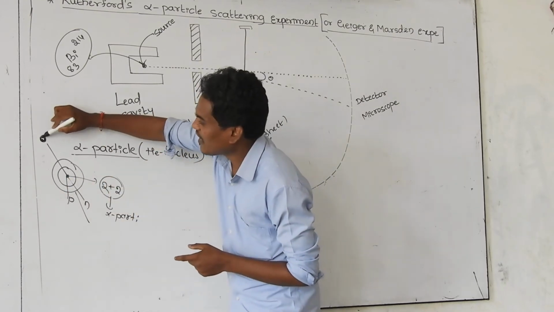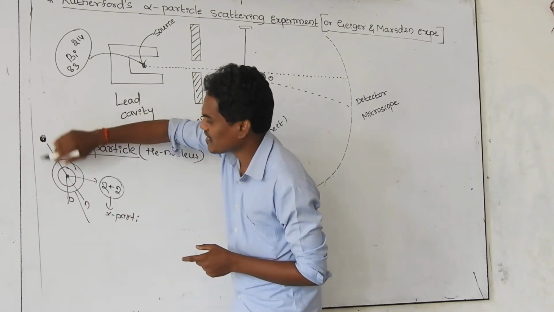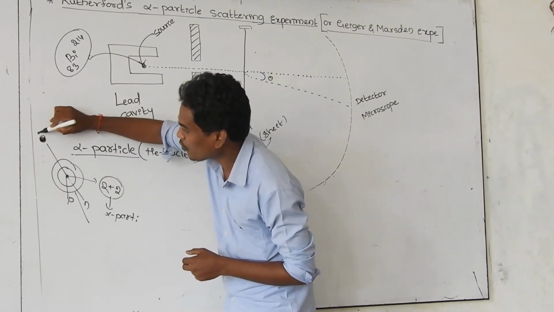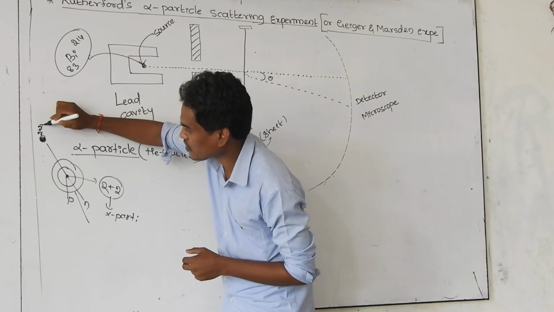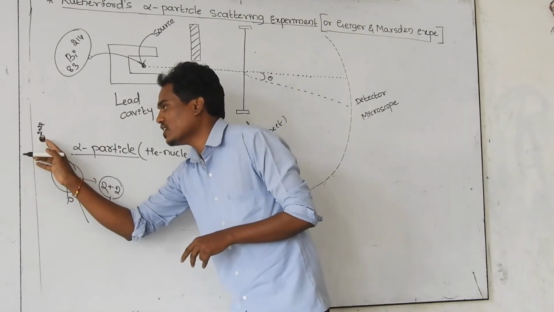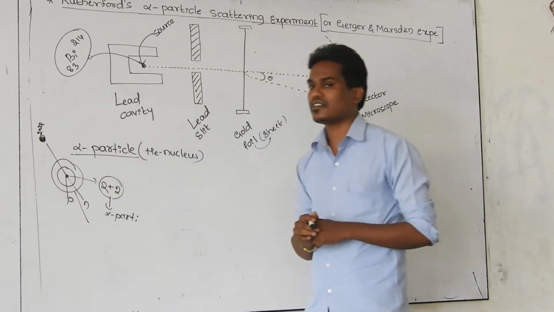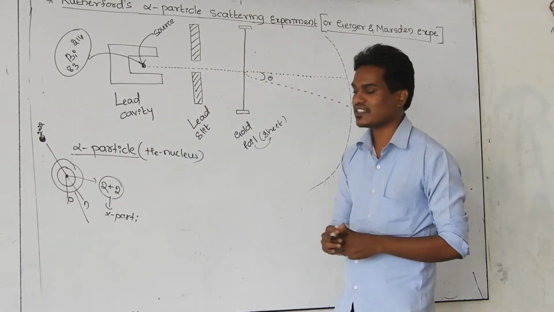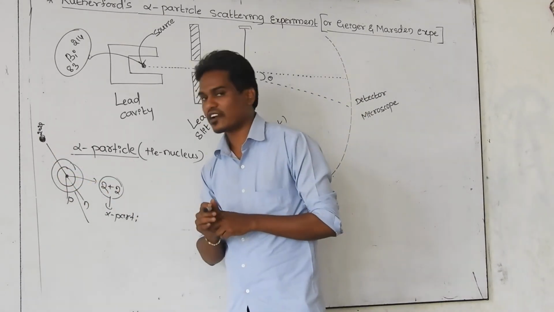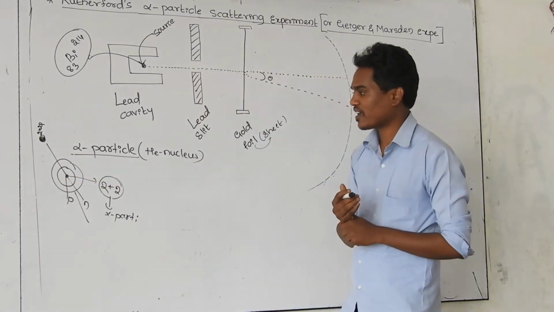I am analyzing this particle ejected by the atom. This particle contains 2 protons and 2 neutrons, so the total number of nucleons in this particle is 4. This particle we call an alpha particle, a combination of 2 protons and 2 neutrons.